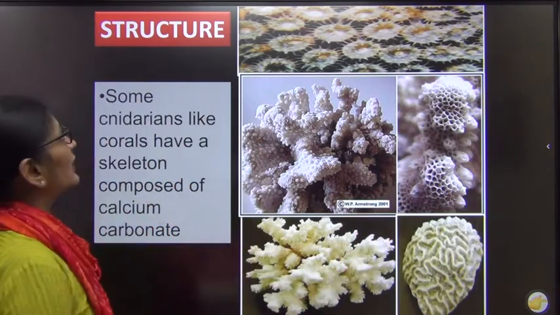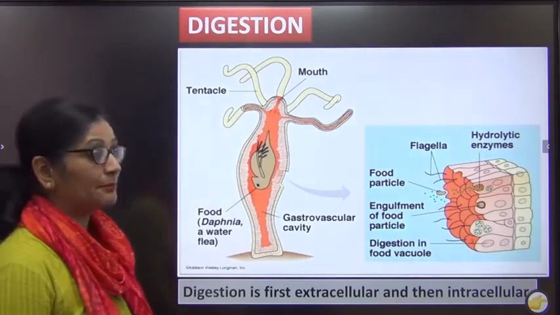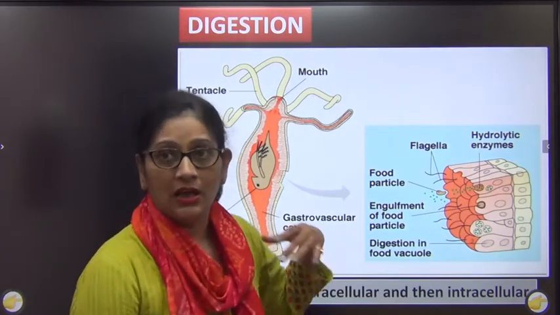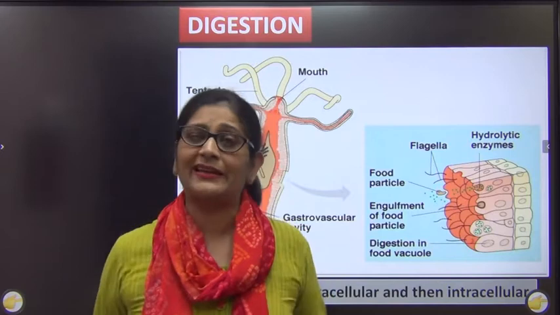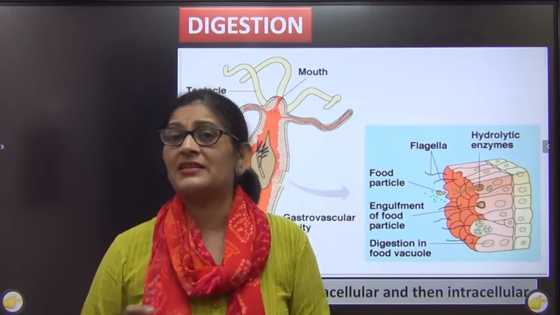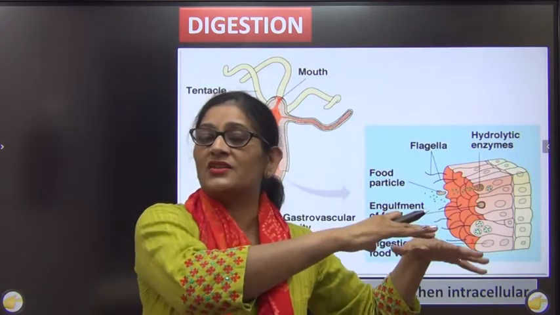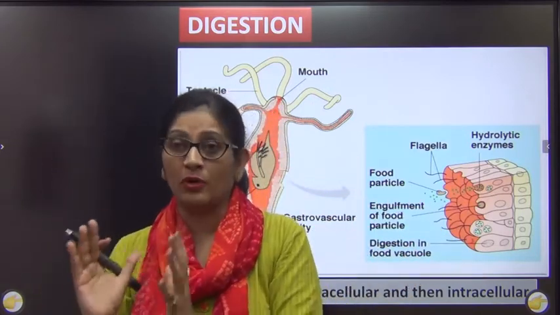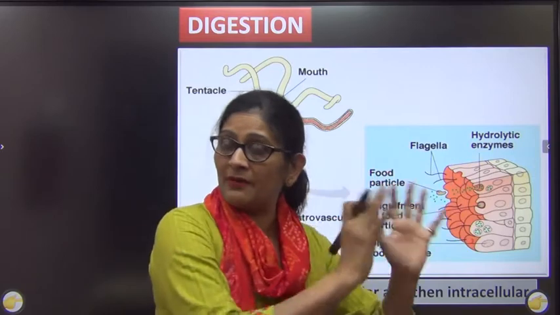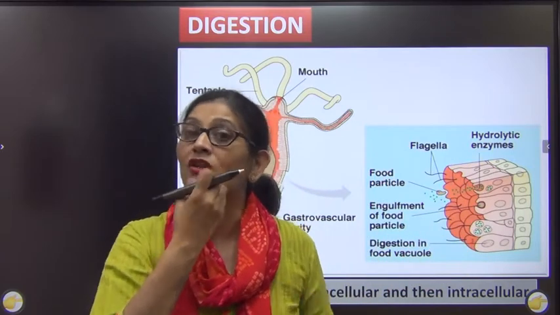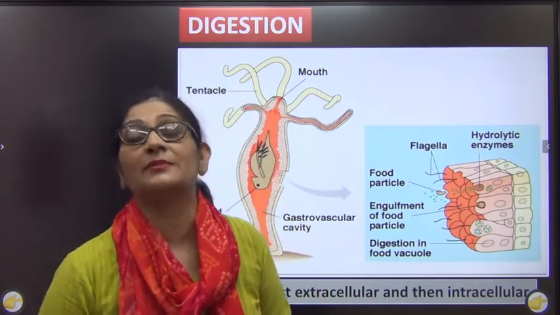Right. So with this, the structure of coelenterates is complete. Now we'll come to each and every system. Before that, let us quickly revise. Coelenterates are mostly marine. The body exists in two forms, either free living or sessile polyp. Some are only polyp, some are free living, and there's an alternation between the two in some, like Obelia. This is called metagenesis.